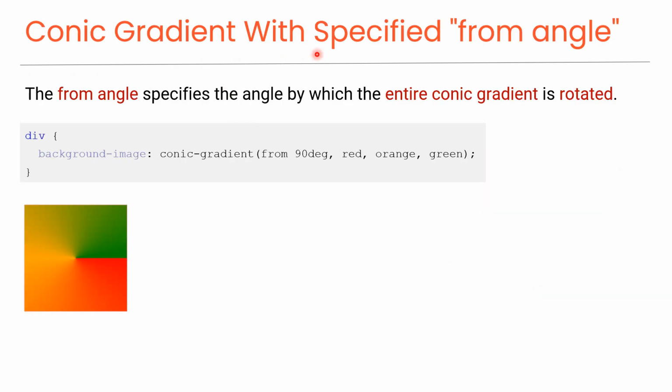Conic gradient with specified from angle. The from angle specifies the angle by which the entire conic gradient is rotated. This example demonstrates a conic gradient with a from angle of 90 degrees. So, this gradient is rotated by 90 degrees.